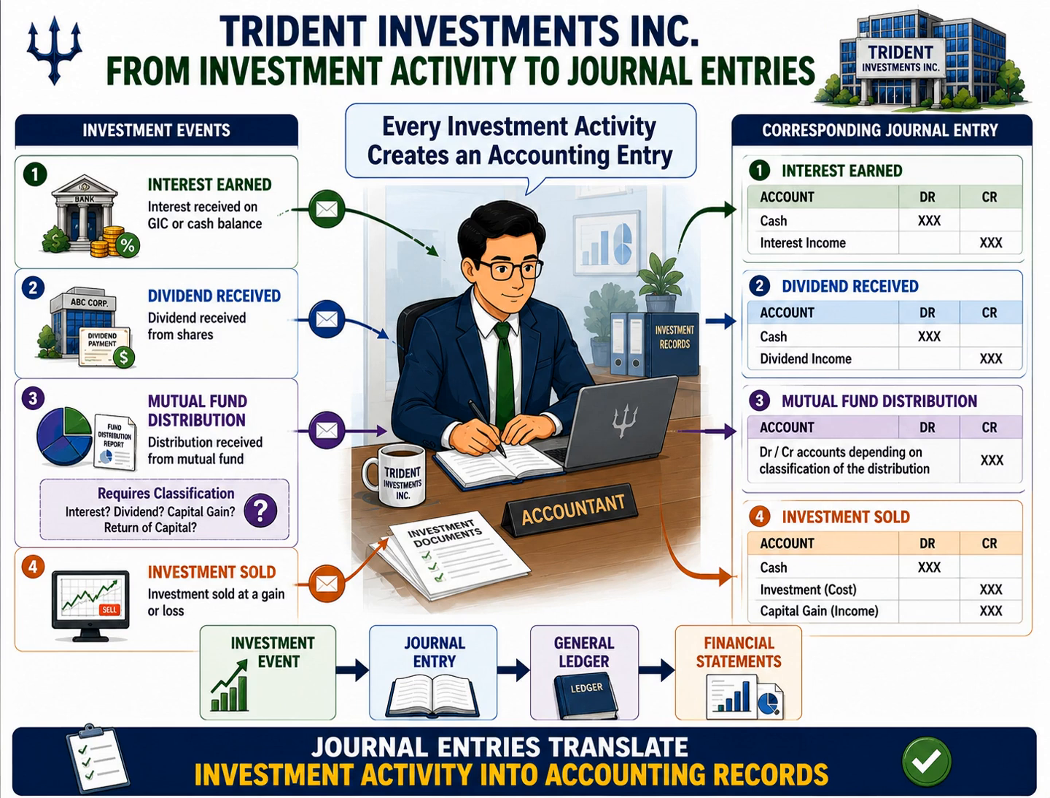Notice the workflow shown at the bottom of the slide. Everything begins with an investment event. That event is converted into a journal entry. The journal entry is posted to the general ledger, and the general ledger ultimately supports the financial statements. This process is the foundation of corporate accounting.